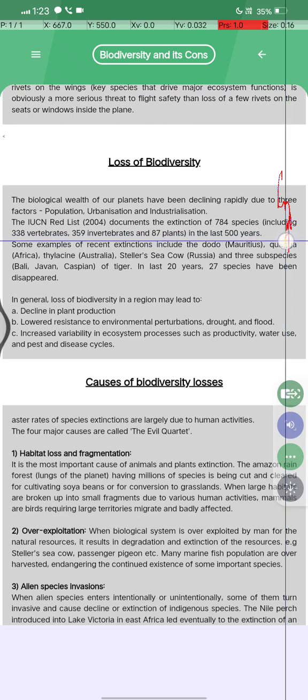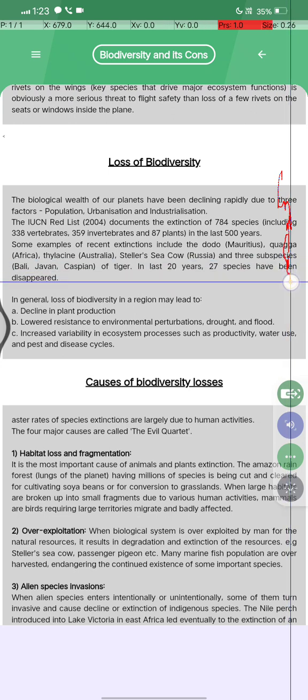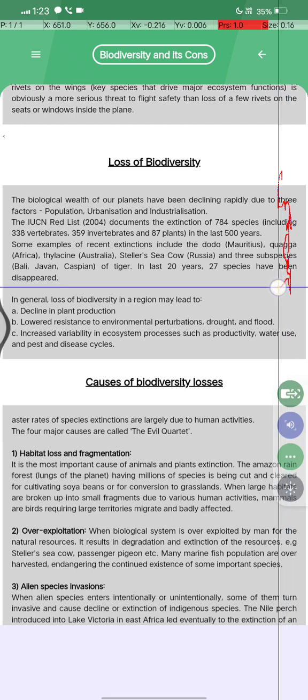In the past 500 years, some examples of recent extinctions include the dodo in Mauritius, the quagga in Africa, the thylacine in Australia, Steller's sea cow in Russia, and three subspecies of tiger: Bali, Javan and Caspian. In the last 20 years, 27 species have disappeared.